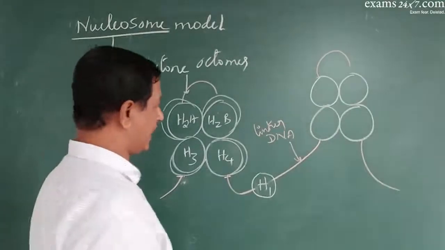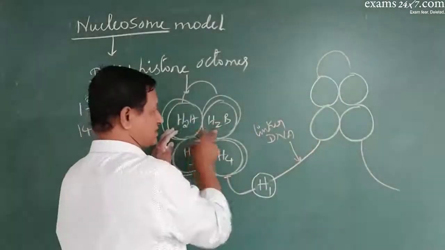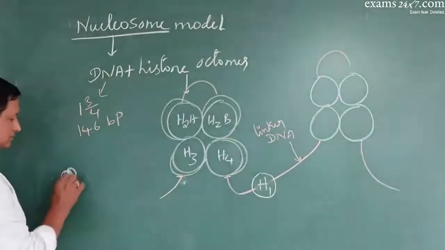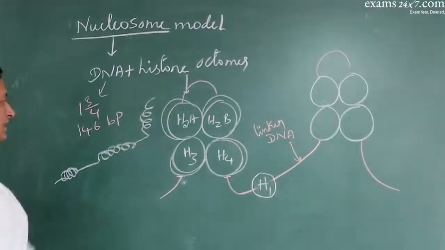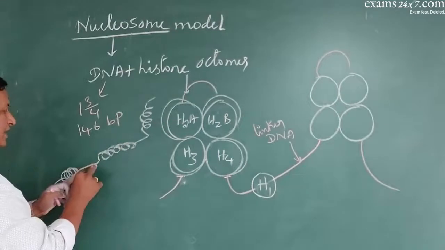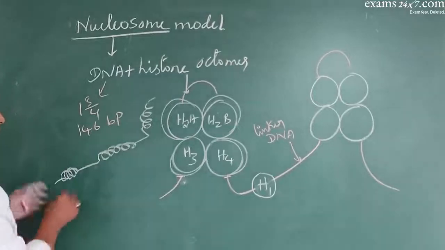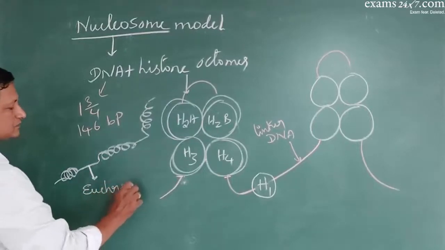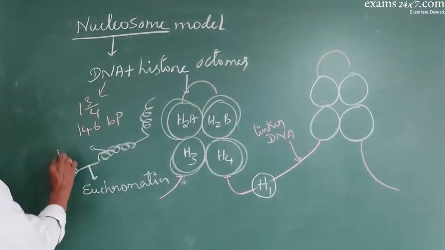So now what happens is that you just compress this. Now this piles upon this. So if, for example, I draw here like this, this represents the octamers, many octamers coming together, here loosely arranged chromosome. So you call this loosely arranged part of the chromosome euchromatin, and this tightly arranged part of the chromosome is called heterochromatin.